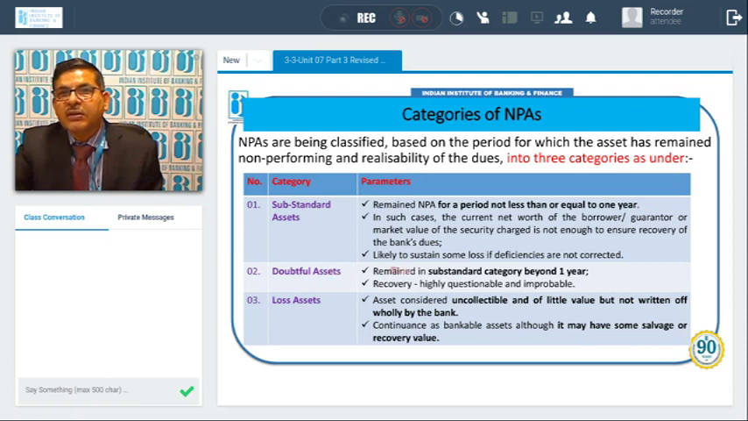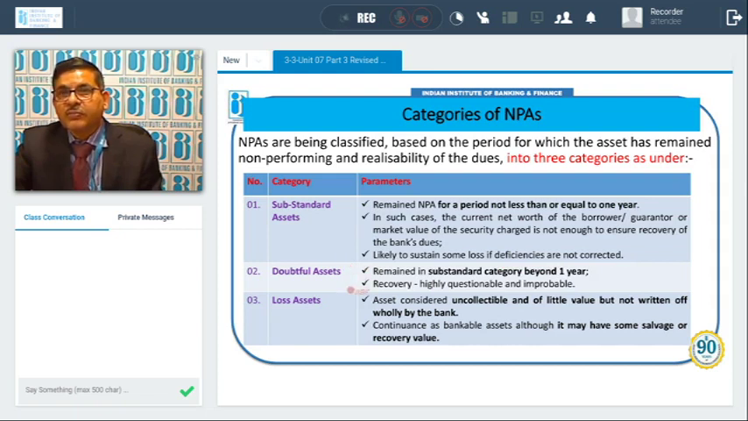Doubtful assets. These are the assets which remain in the substandard category beyond 1 year. Then doubtful assets, recovery highly questionable and improbable, impossible. So such accounts which have remained in the substandard category beyond 1 year will be classified as doubtful assets.